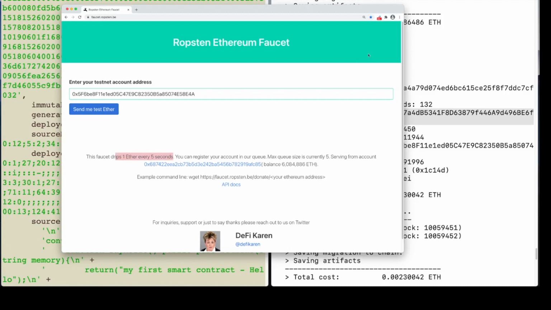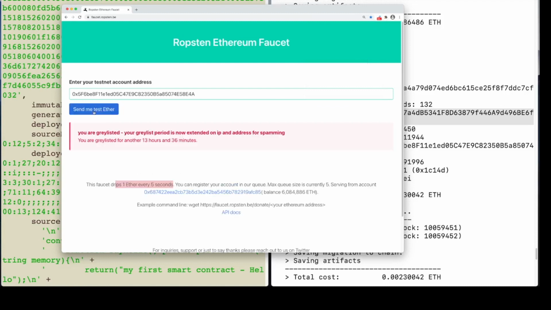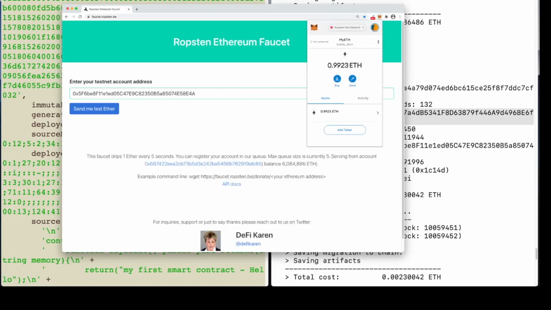So right now I have a little less than 1 ETH, as you can see here, for my Ropsten test network. I can say send me test ETH, but I'm rate limited because I've already asked for ETH about 12 hours back, so it needs 24 hours of waiting again to get more ETH. So I have to wait another 13 hours to get my ETH. I've already got ETH, as you can see here. My MetaMask already has 0.99 ETH left.